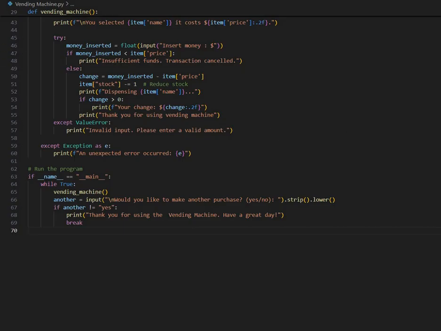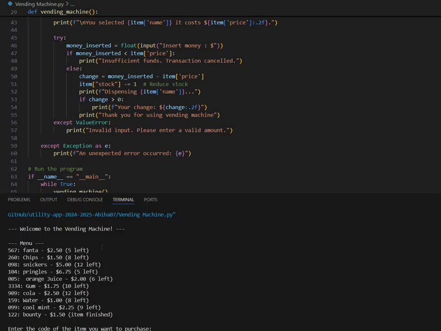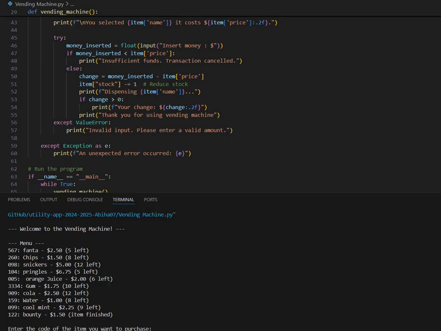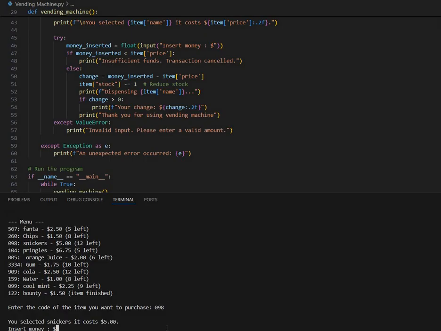Now I will show you how the vending machine runs. So this is the menu. I will first enter the code of the item which I want. So I need the Snickers, so I will enter the code. Then I will enter the cost of the Snickers, how much it is.